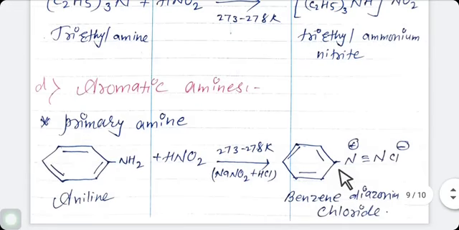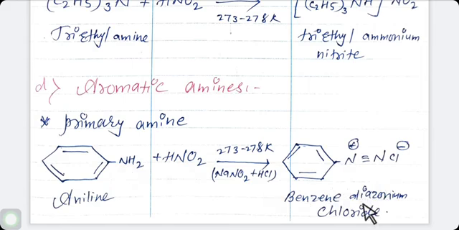Same here, aromatic amines also react differently, which we can easily see in this reaction. Aniline is nothing but a primary amine. The same reaction proceeds. It reacts with NaNO2 plus 2HCl.